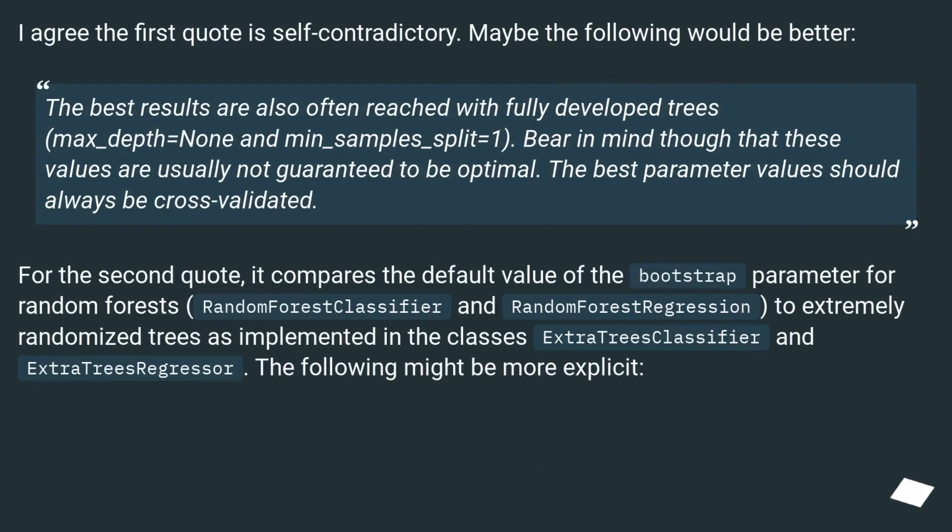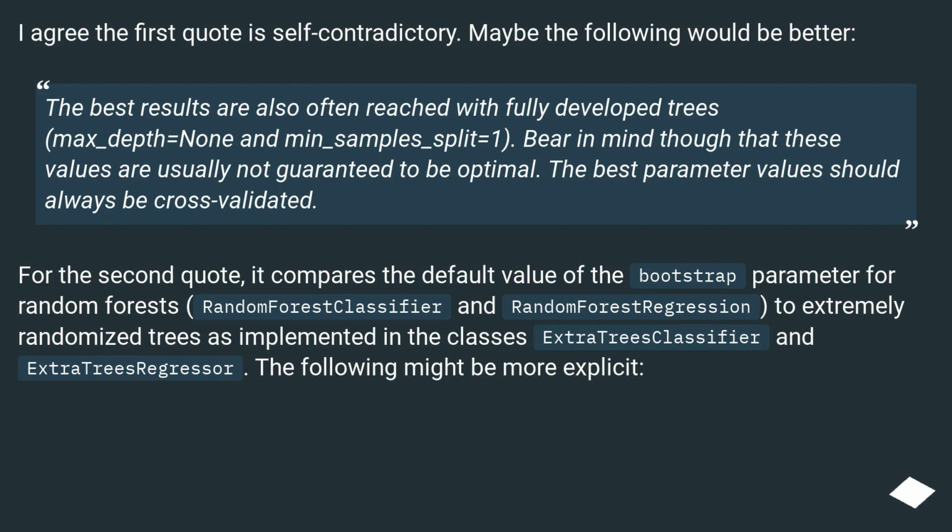I agree the first quote is self-contradictory. Maybe the following would be better: "The best results are often reached with fully developed trees (max_depth=None and min_samples_split=1). Bear in mind though that these values are usually not guaranteed to be optimal. The best parameter values should always be cross-validated."